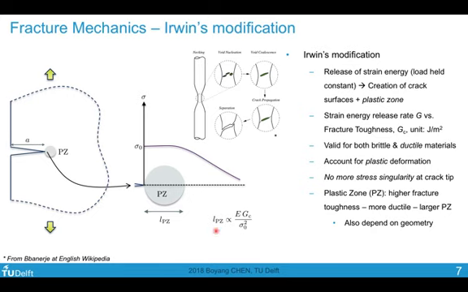So this length of cohesive zone is proportional to this parameter when the crack tip is far away from the boundary. Gc is the fracture toughness. The higher it is, the larger is the plastic zone. Sigma 0 squared divided by E is a measure of strain energy density, and Gc is strain energy per unit area. So strain energy density has a unit of energy per unit volume. So you divide the two, you get the length parameter.